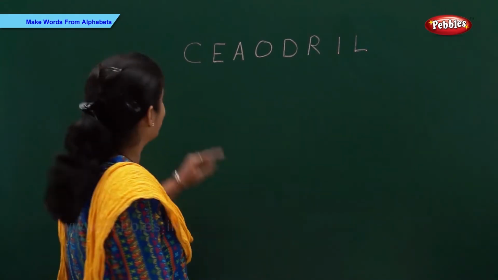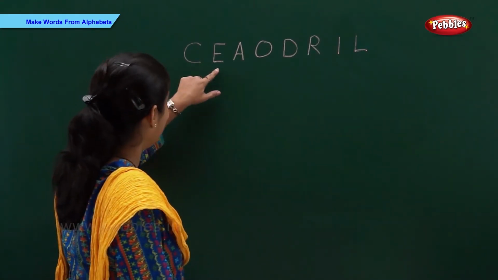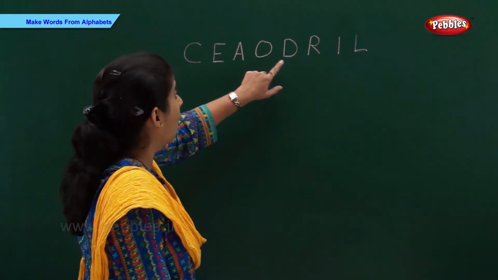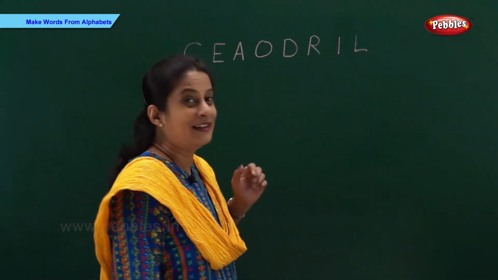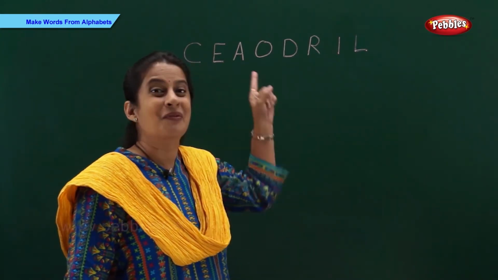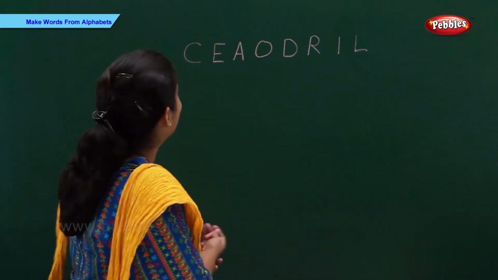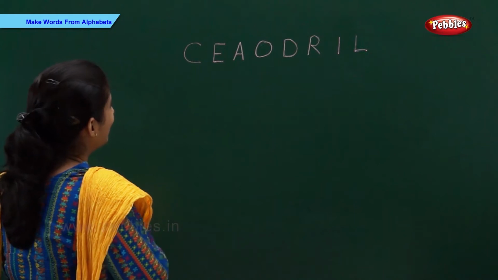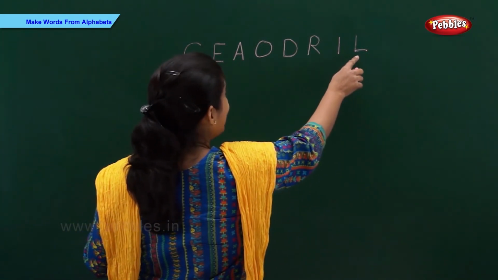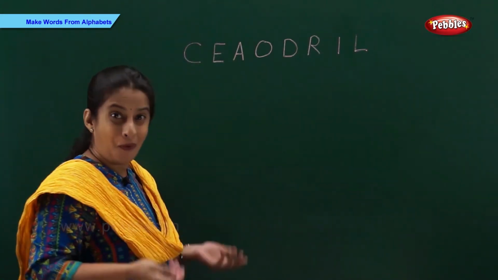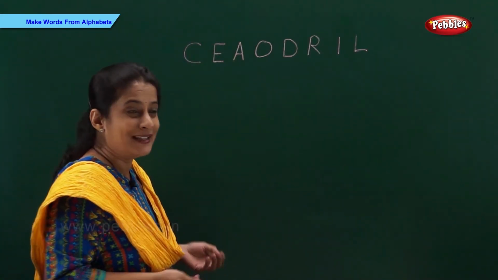Now we have C, E, A, O, D, R, I, L. Let's make 5 words from these alphabets. Let's see which word I can make. I can make O-I-L. Oil.